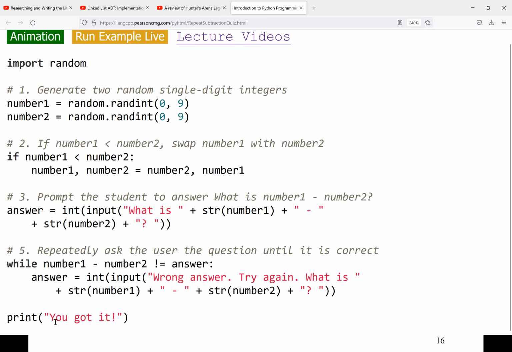So the print, you got it, will only be printed if the while loop condition here is false, which means if num1 minus num2 is the same as the answer the user entered, then we are not going to ask the user to enter it again. The user entered the correct answer, so we're going to skip everything and just print you got it.